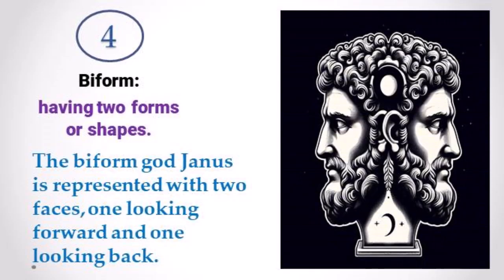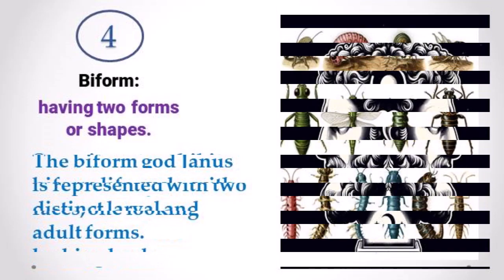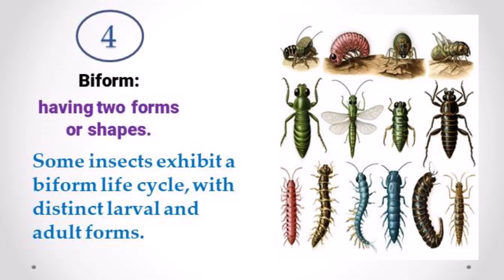Adjective 4, biform. Meaning, having two forms or shapes. Example, the biform god Janus is represented with two faces, one looking forward and one looking back. Some insects exhibit a biform life cycle, with distinct larval and adult forms.